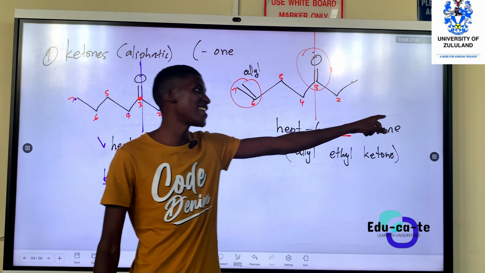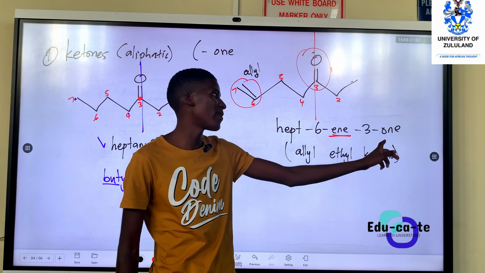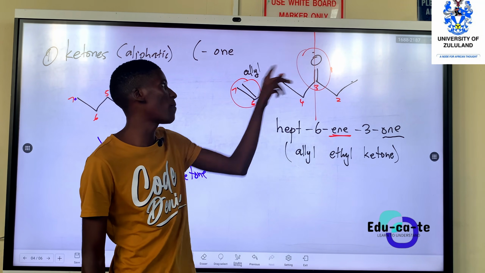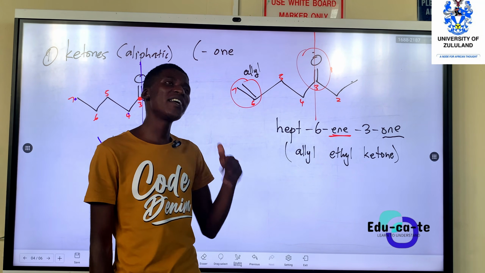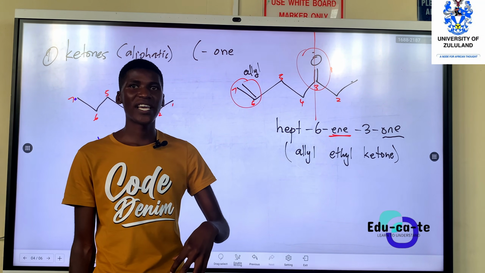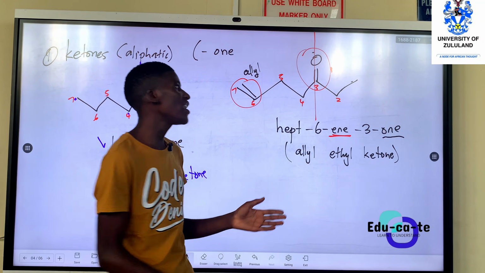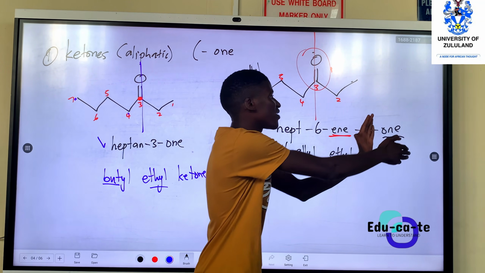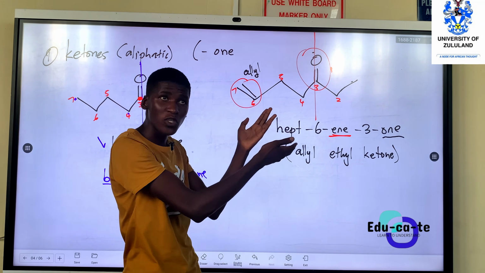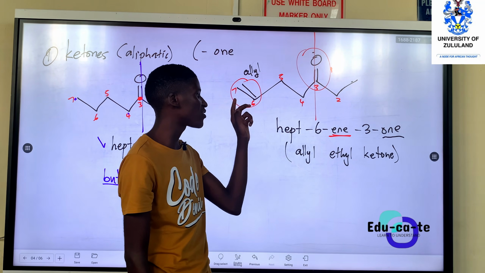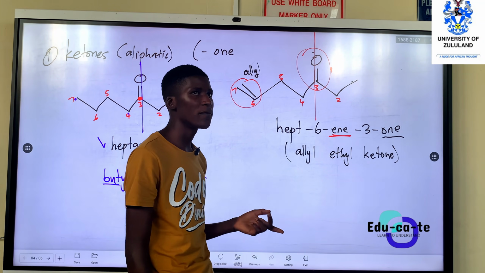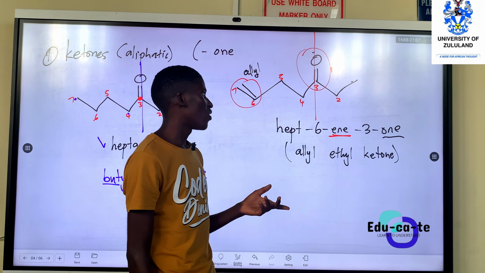That is why we don't stop there when we write the name, because when we write a name, remember we must end with the name of the homologous series. In this case, this was a ketone because this one was more powerful than the double bond. So it can happen that your functional group acts as a substituent, depending on which one is more powerful. So the powerful functional group determines that this is a ketone, but the other functional group we call a substituent. If it's a double bond, our substituent is called an allyl group. That's why I say this is allyl ethyl ketone.